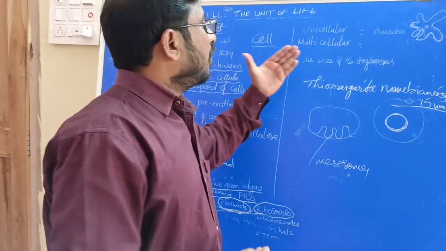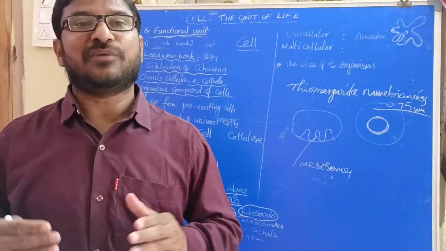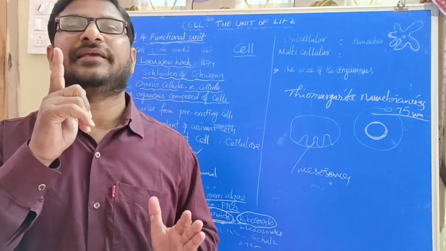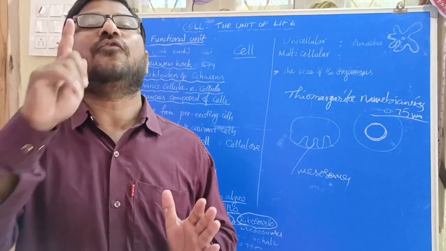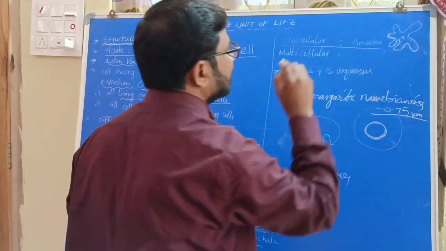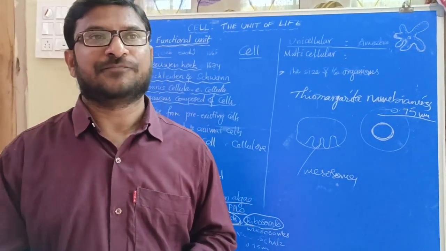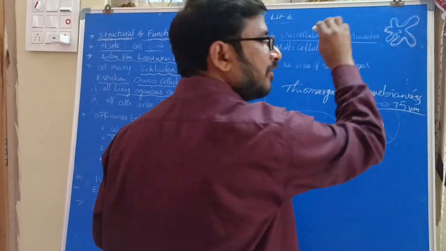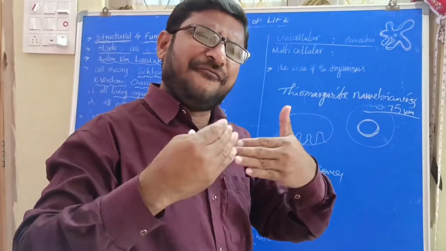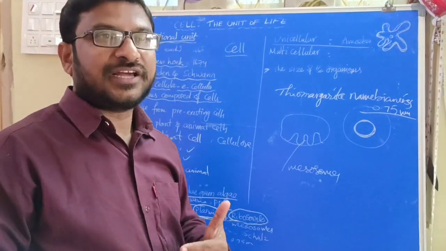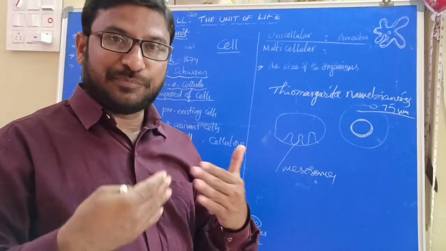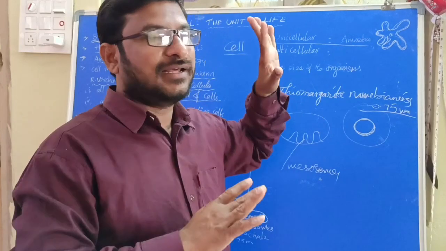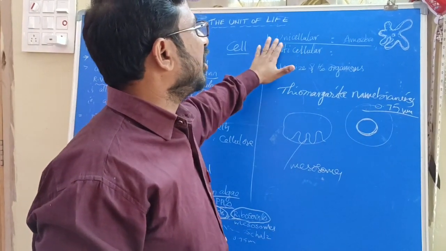Coming to the discussion of unicellular and multicellular organisms. Unicellular organism means uni, a single. The organism which is made up of only one cell is called a unicellular organism. The best example we know is amoeba. The total body of the amoeba is made up of only a single cell. This single cell carries out every function like locomotion, digestion, excretion, and reproduction. So this type of organism is called a unicellular organism.